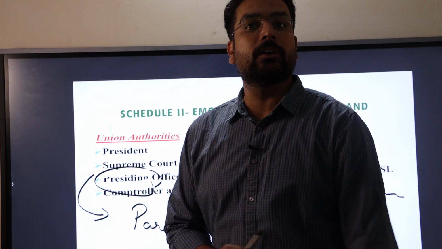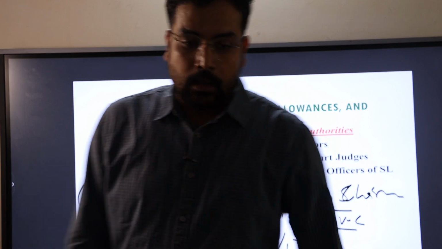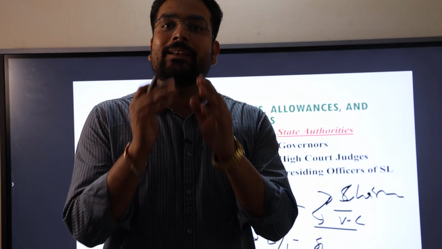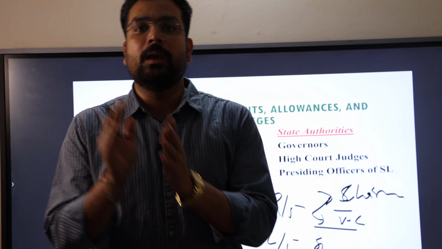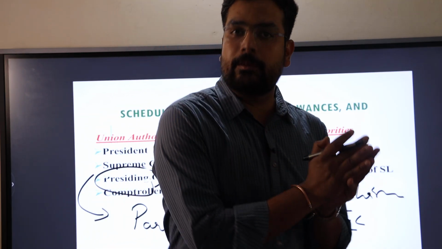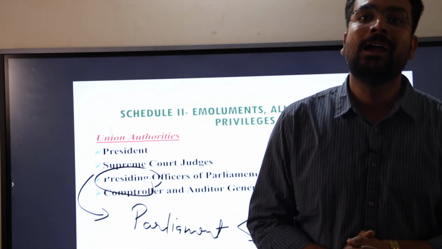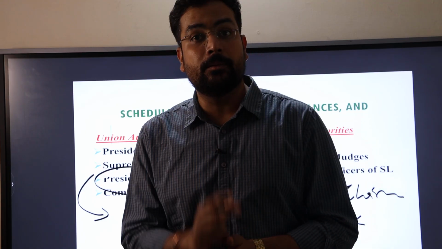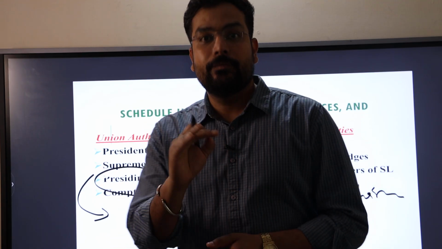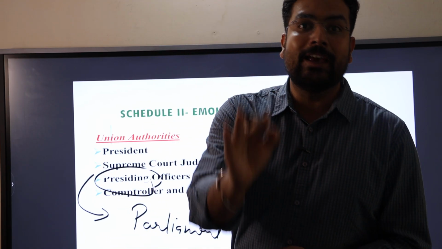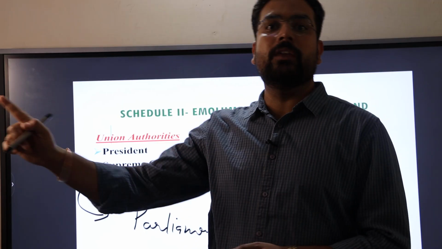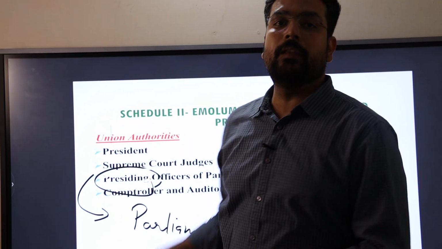And again here comes a question. You must have heard that the Vice President of India would be by default chairman of Rajya Sabha. And here comes a question: the name of the Vice President has not been mentioned anywhere in the Schedule 2nd.